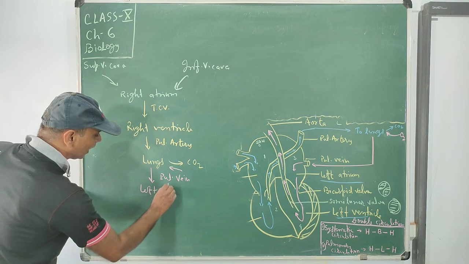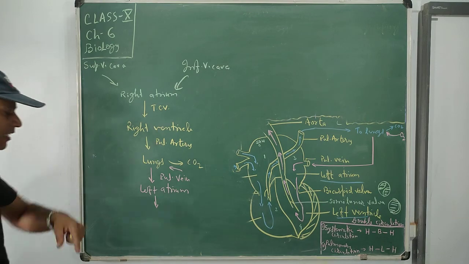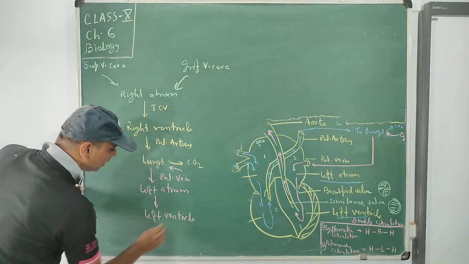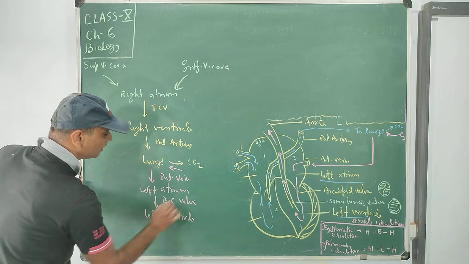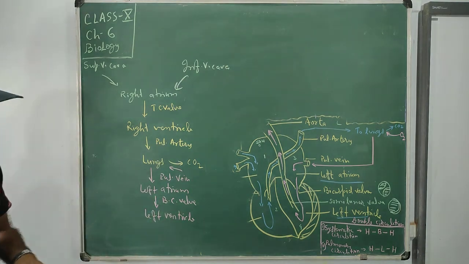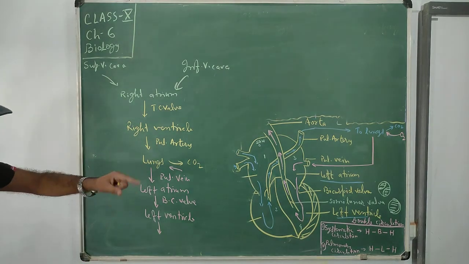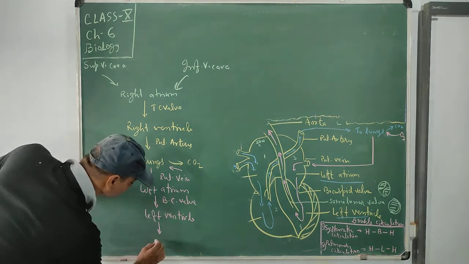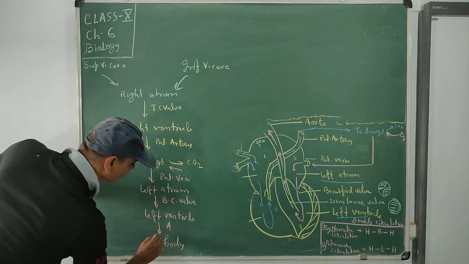Left atrium sends it to the left ventricle. Through which one? Through the bicuspid valve. Here tricuspid valve, here bicuspid valve. The bicuspid valve has 2 flaps only. And after that, the 4th chamber, the left ventricle, sends it to the body. Through which one? Through the aorta, a big diametered pipe.